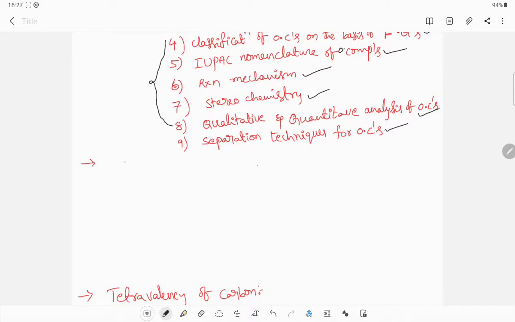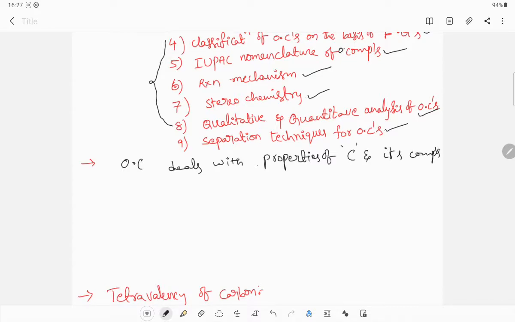See, mainly organic chemistry deals with the properties of carbon and its compounds.